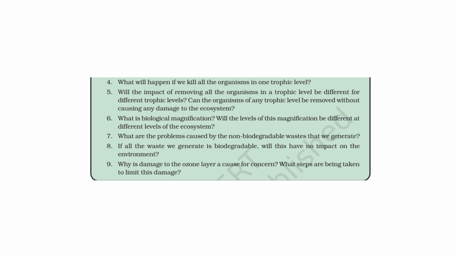What it says, what will happen if we kill all the organisms in one trophic level? ठीक है, जैसे बहुत सारे ट्रॉफिक लेवल्स होते हैं आपके, एक पर्टिकुलर ट्रॉफिक लेवल पे सपोज 4 ऑर्गेनिजम्स हैं, उन सबको आप किल कर दो तो क्या होगा, ये क्वेश्चन में पूछ रहे हैं. ओके, so what will happen? So killing all the organisms in one trophic level, it will disrupt the food chain, ठीक है, leading to overpopulation or extinction of species in adjacent levels, unbalancing the ecosystem.